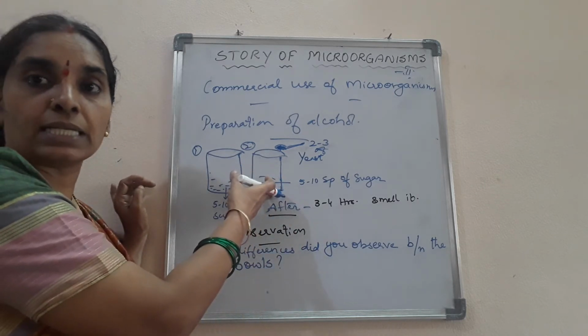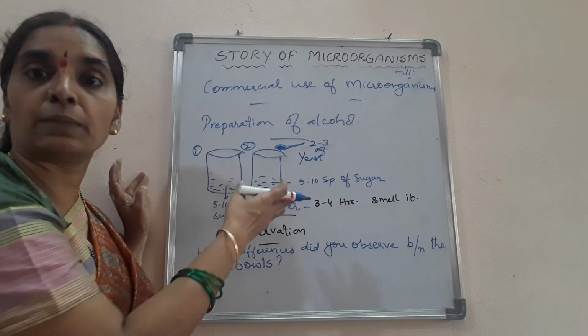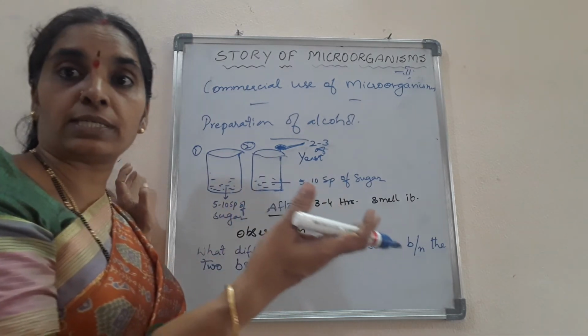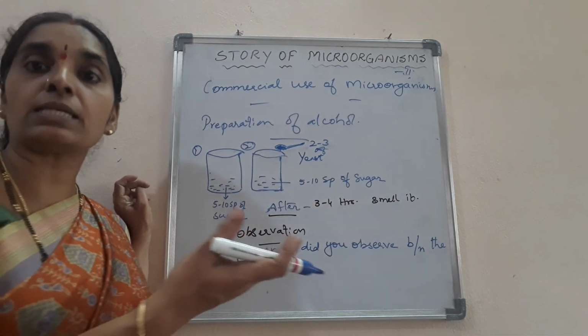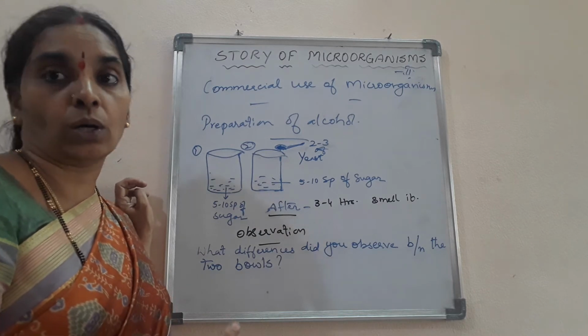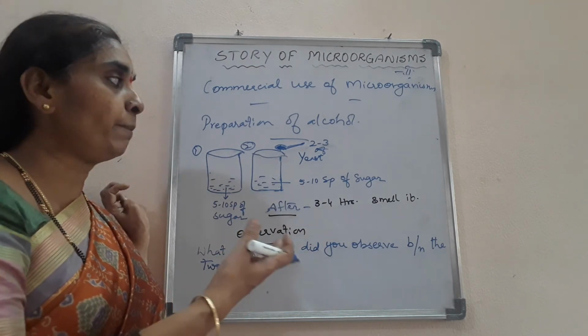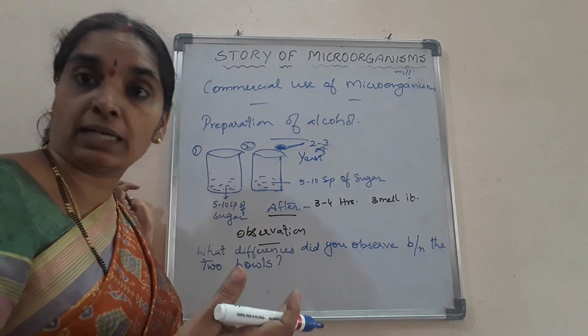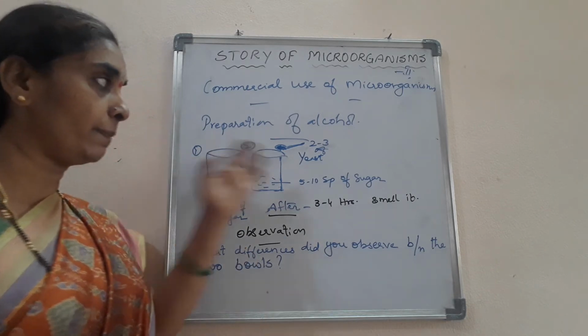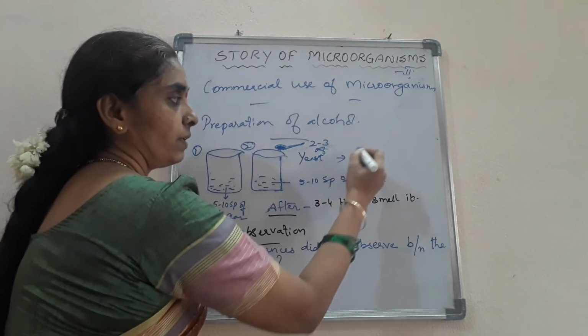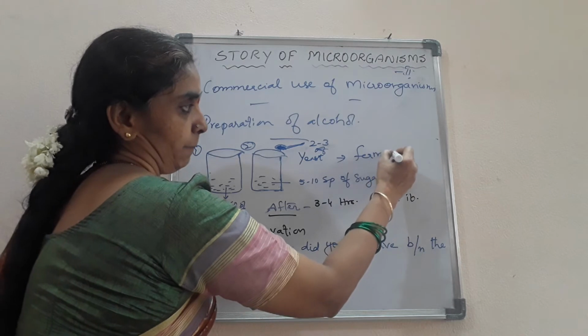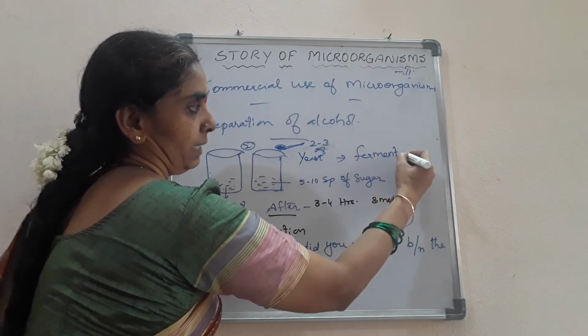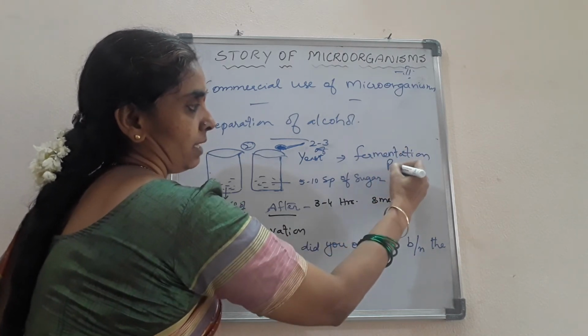Did you understand, children? So this is the main process that takes place in the wine industries, that is, the preparation of alcohol. The sugars are being converted into alcohol, where yeast is the main part that helps in the fermentation process. Is it clear, children?